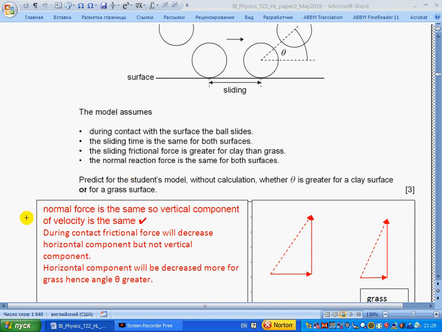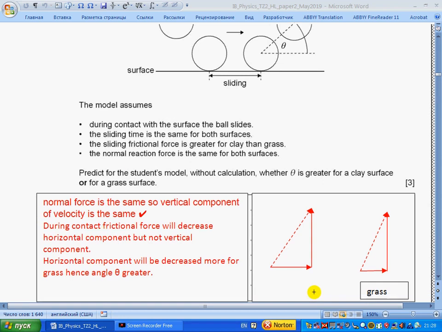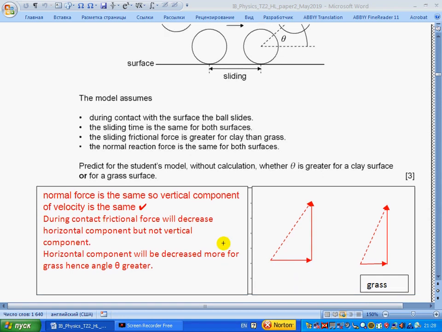So normal force is the same, so vertical component of velocity is the same for both cases. Right. During the contact, frictional force will decrease horizontal component, but not vertical component. Horizontal will be decreased more for, here I made a mistake, for clay.